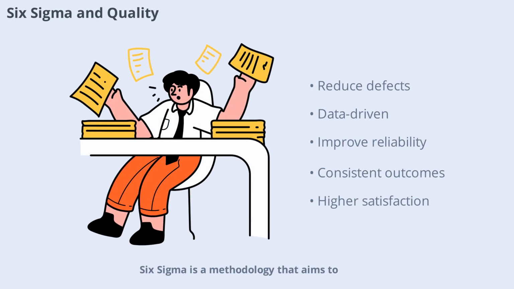Six Sigma is a methodology that aims to improve quality by reducing defects and variability in processes. In the context of PPC, Six Sigma tools help identify root causes of problems and implement effective solutions. By focusing on data-driven decision-making, Six Sigma enhances the reliability and consistency of production outcomes. Integrating Six Sigma with PPC leads to higher quality and customer satisfaction.